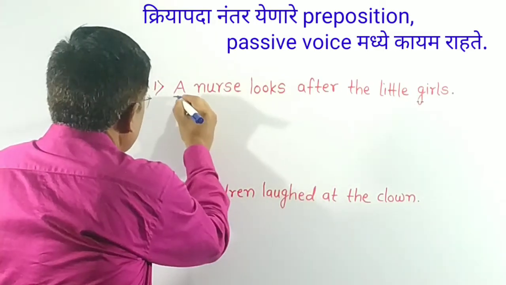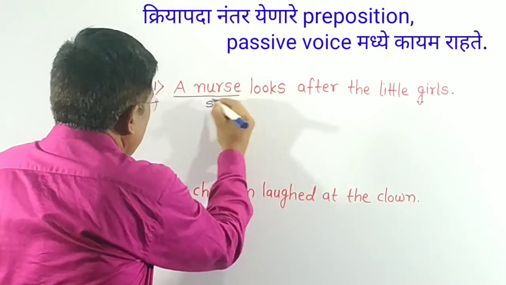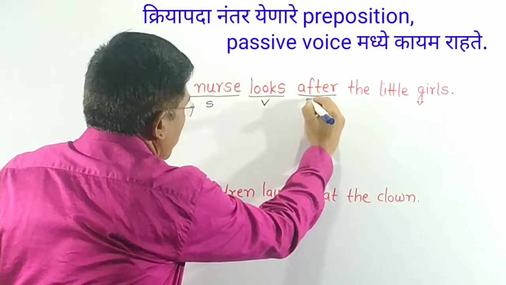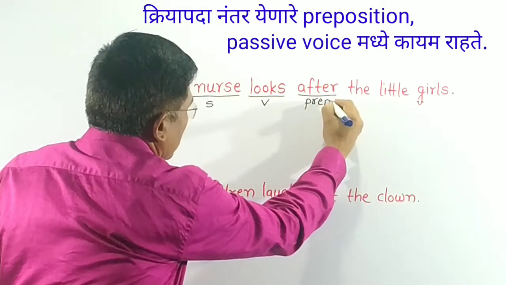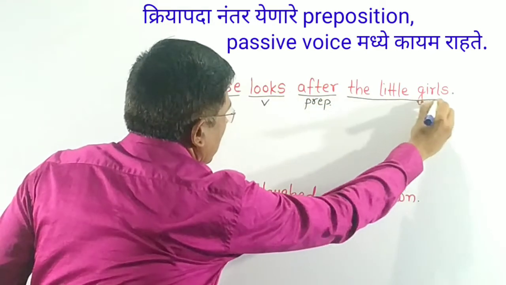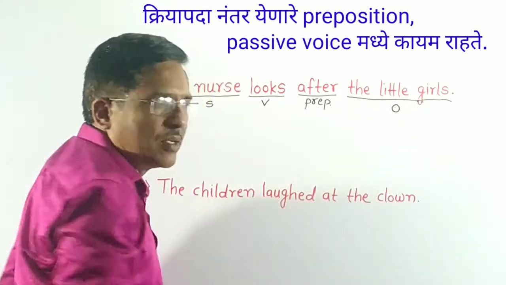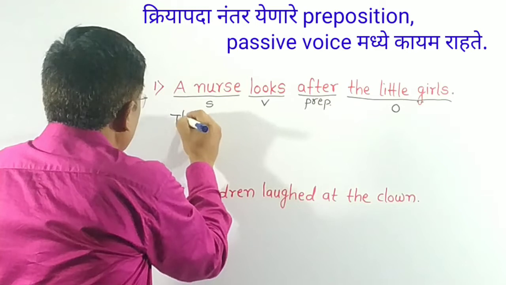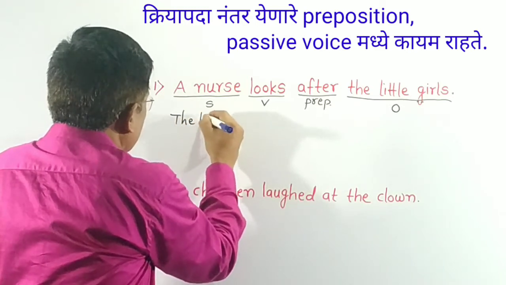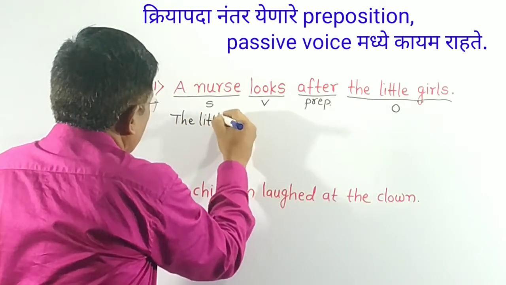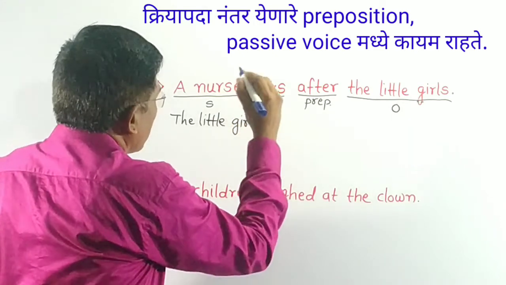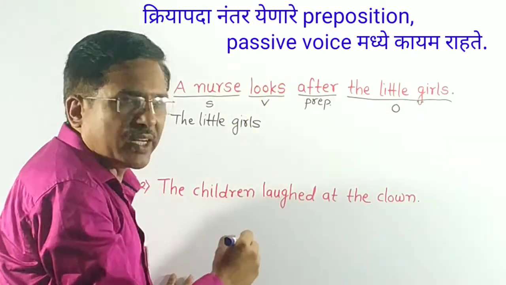In this sentence, a nurse is subject, looks is verb, after is a preposition, the little girls is object. Take the object in the beginning. The little girls. It is simple present tense.